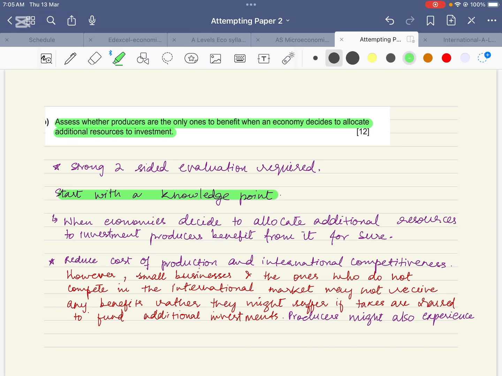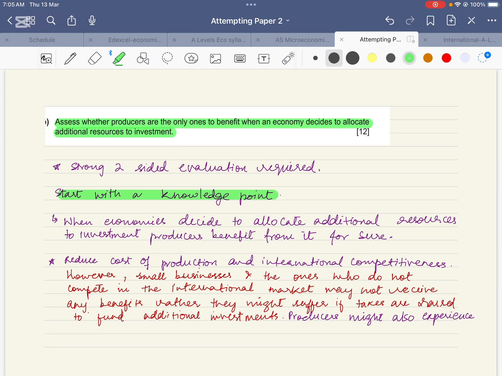Now you start writing your answer, starting with reduced cost of production and international competitiveness. This is a point. I haven't elaborated the point yet here, but after you've written this point, you will evaluate it right after you are done with the analysis and explanation of this point. The evaluation is, however, small businesses and the ones who do not compete in the international market may not receive any benefits. Rather, they might suffer if taxes are raised to fund additional investment.